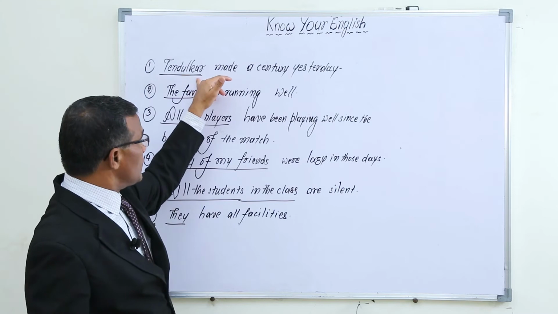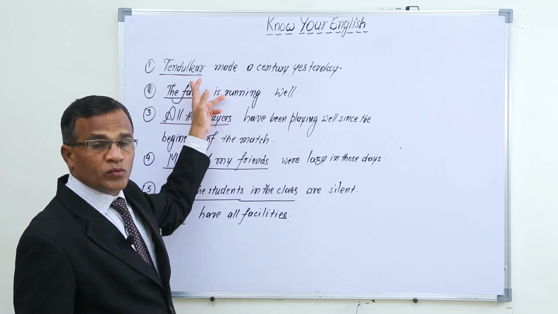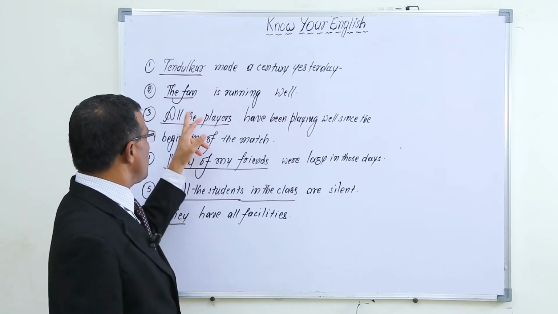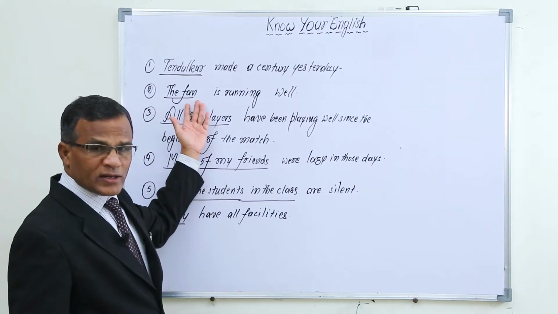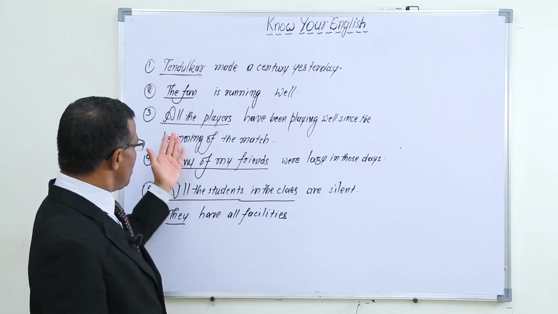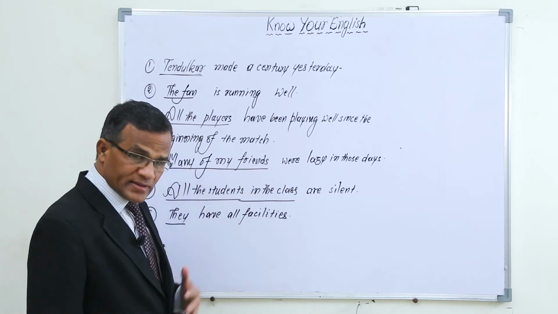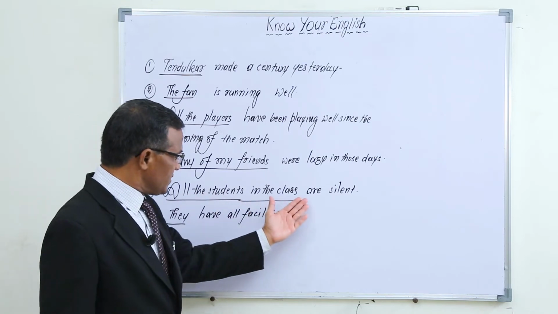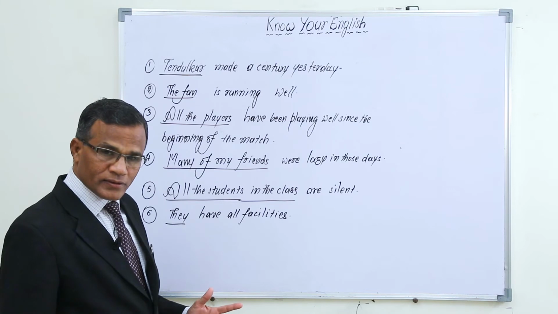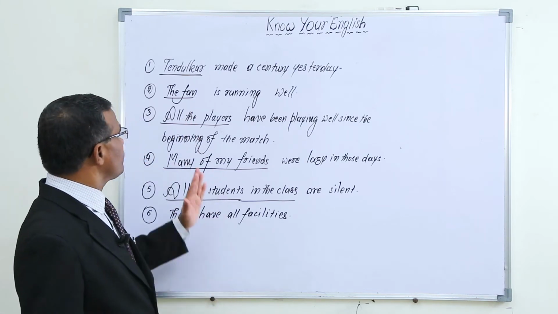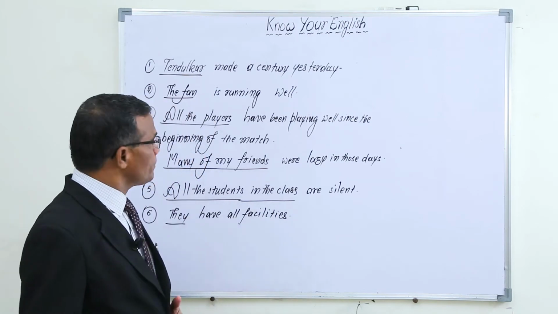As per that, Tendulkar is my important person in this particular sentence, so I have used the word at the beginning of the sentence. In the same way, the fan is my important thing. That's why I have used the fan. And in the same way, all the players I wanted to talk about. Many of my friends I want to talk about. All the students in the class I wanted to talk about. And I wanted to talk about they. So, the beginning word or words I have used are based on the importance of that.